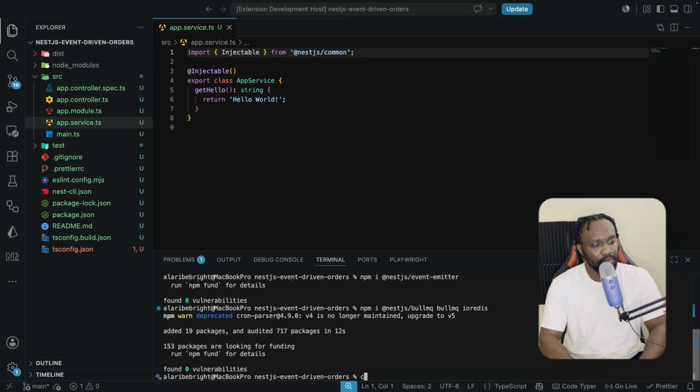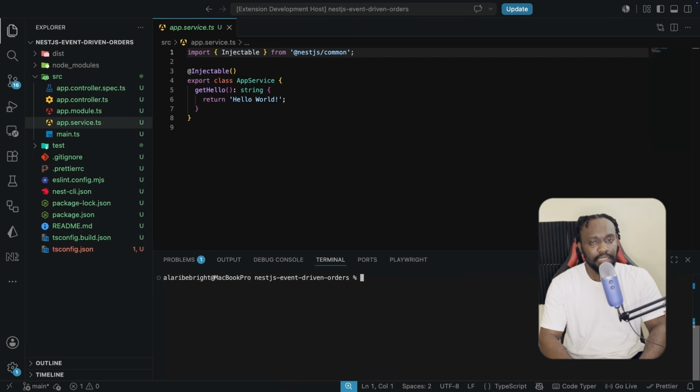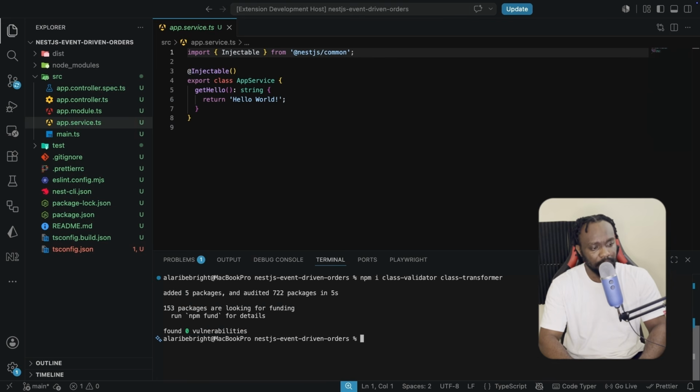Now we're going to install the third, which is the class-validator and also class-transformer. So npm install class-validator and also class-transformer. And this is how we are going to go on to validate our incoming request bodies with proper DTOs rather than having manual if checks around the code base. So we're going to wait for this installation to complete, and then we're going to install the last package.